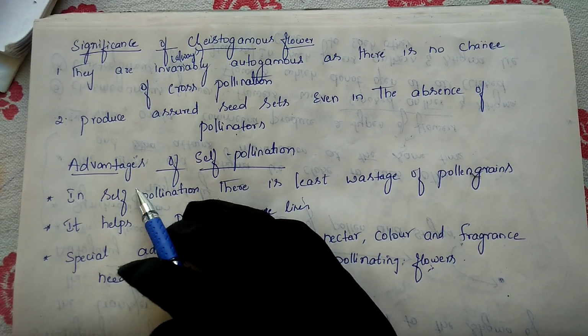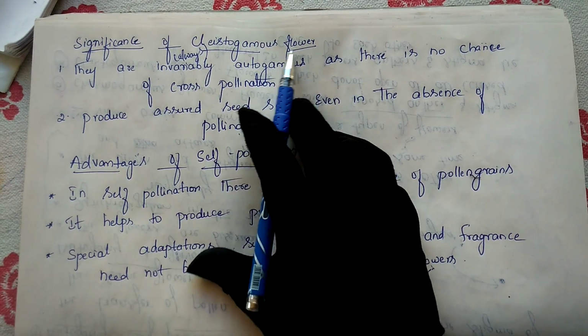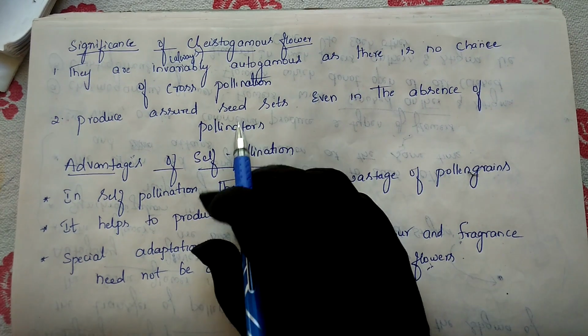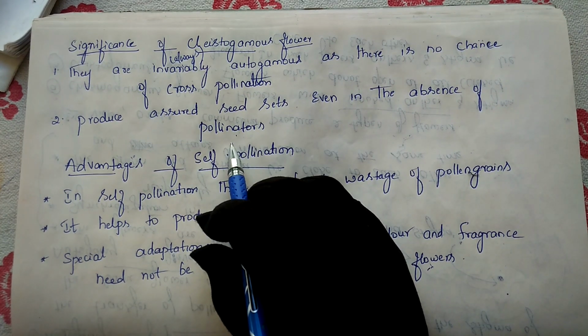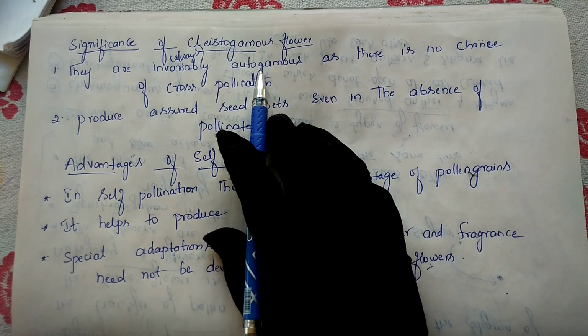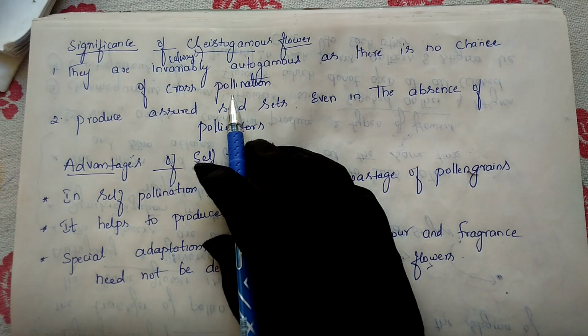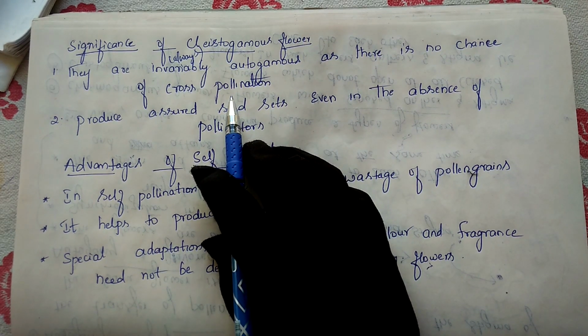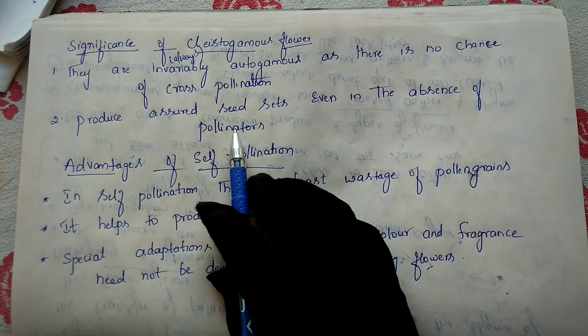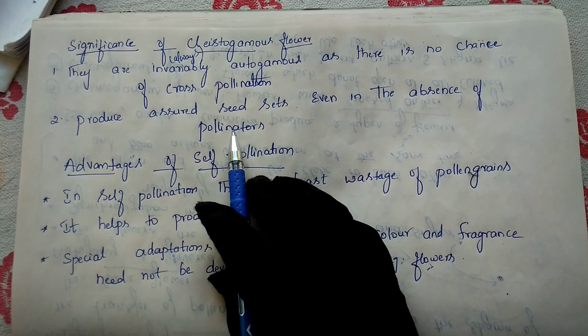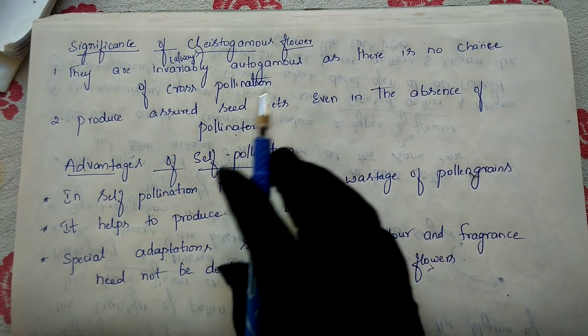In your exam they may ask you to write the significance of the cleistogamous flower. These are the two significances we get from it. One, they always go for self pollination and there is no chance of cross pollination. They never go for cross pollination. Second significance: they produce 100% seed even in the absence of the pollinator.